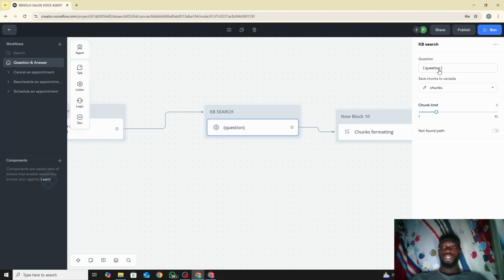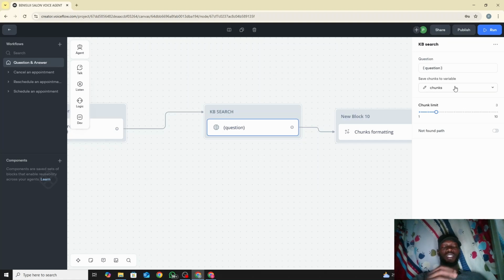That's the question in this section there. In case of whichever variable you're using, maybe client question, that's what you put there. Whichever variable holds the question, that's what you put as the question. And then we'll save the chunks to a variable. The chunks is, let me put it like, a breaking down of the whole knowledge base.